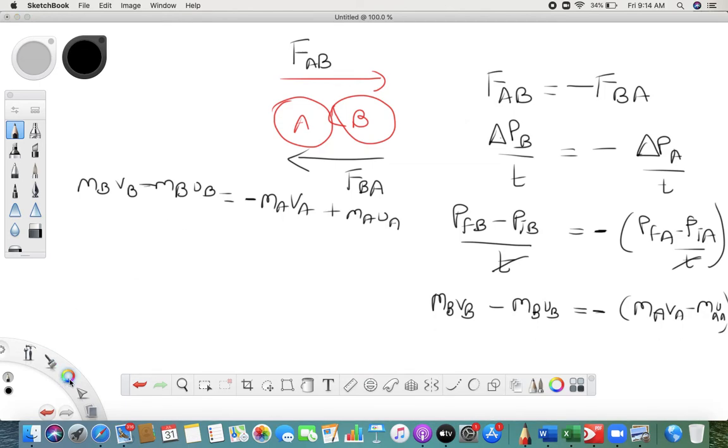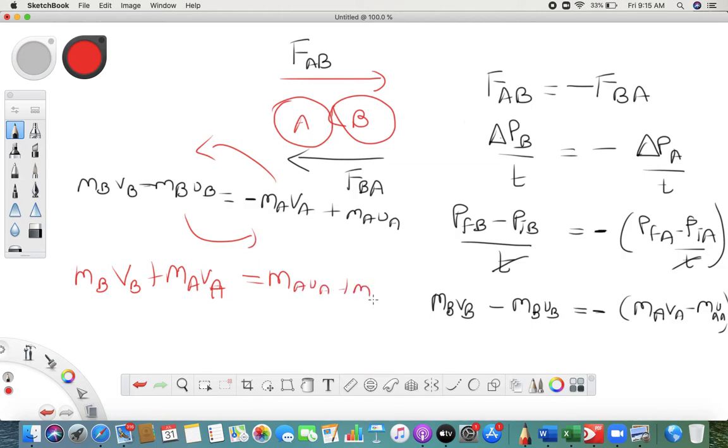Now when you take this on this side and this on this side, what do you get? MBVB plus MAVA is equal to MAUA plus MBUB.